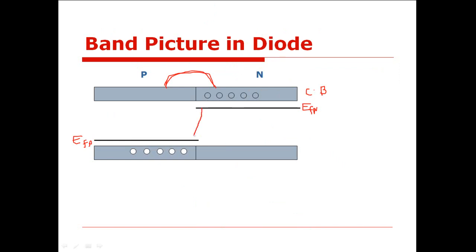In order to match these two levels to a single level, the position of conduction band should come down to lower energy level, isn't it? Yes, sir.